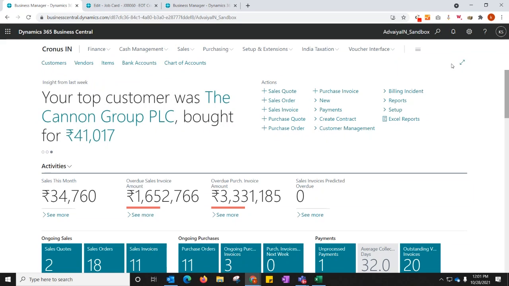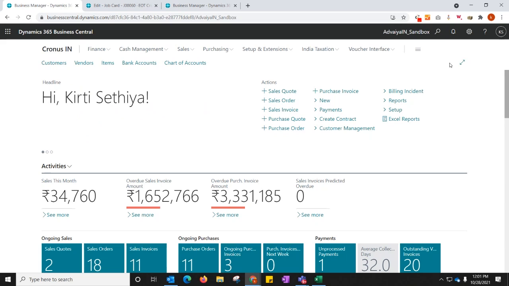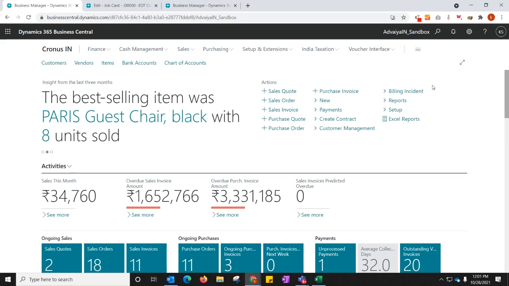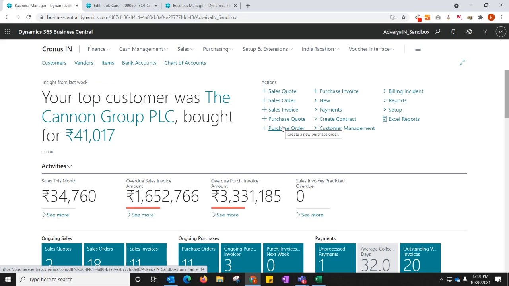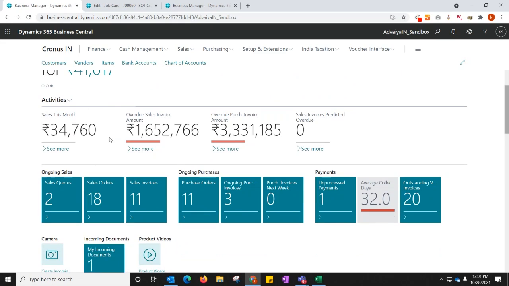Thanks, Vikram. So now we will take a quick look at how Business Central works, what it offers, and what features and capabilities it has. Here is a quick glimpse of how Business Central looks: the home page, the role center. It offers all the quick actions you can see on the top and the right-hand side, so you can perform various day-to-day tasks. Then it provides you the headlines and a lot of insights from across the system. It all depends on the role from which you have logged in.